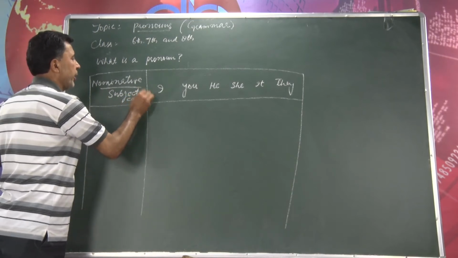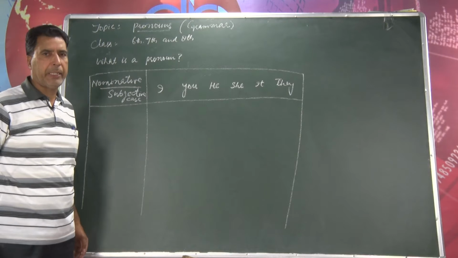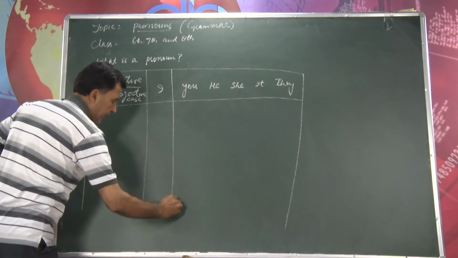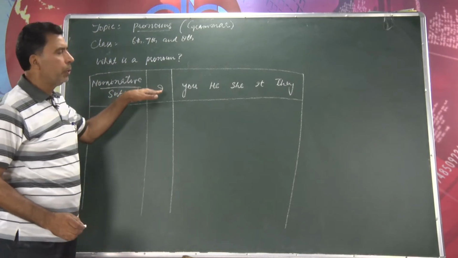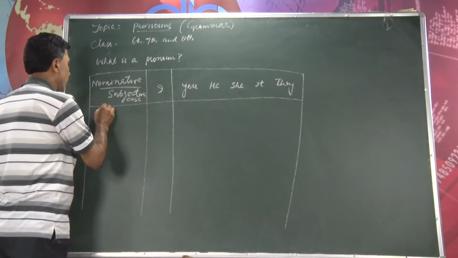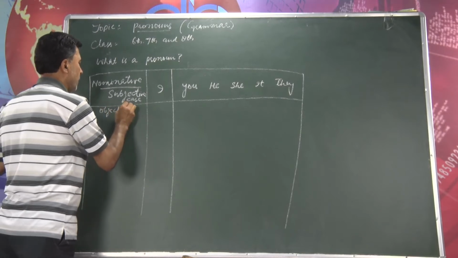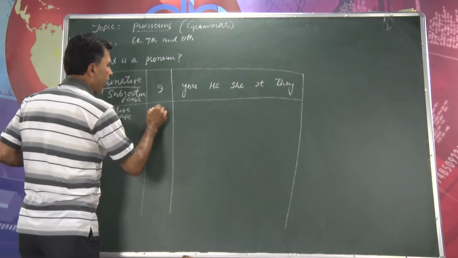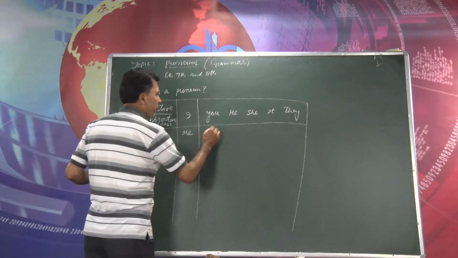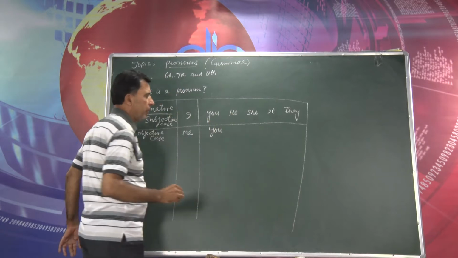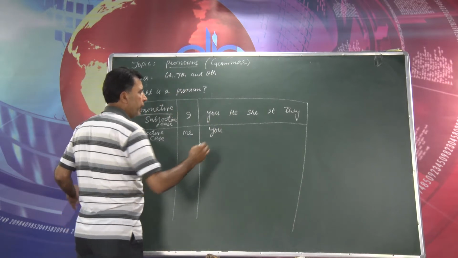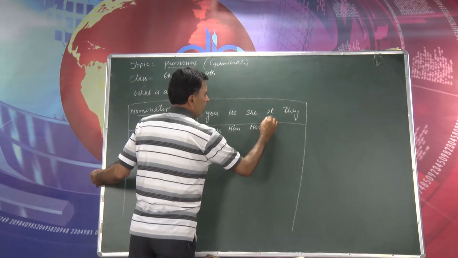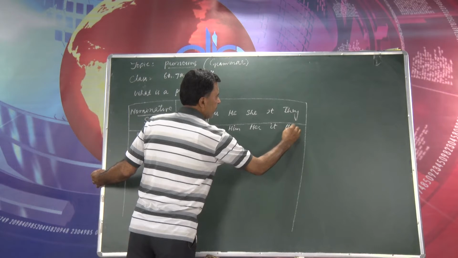We use them as subjective case also in the beginning of a sentence. I am talking about personal pronouns as yet. When I talk about their objective case, for these personal pronouns, for I we write me, for you we can use the same, you, for he we write him, for she we write her, for it we write it, and for they we write them.